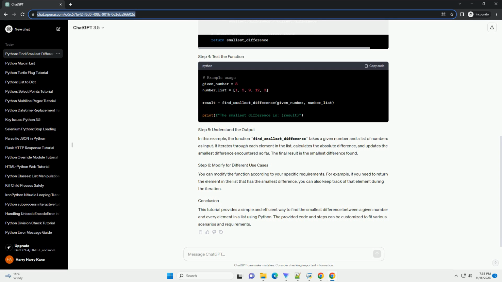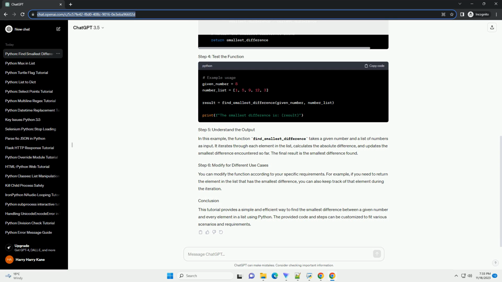Conclusion. In this tutorial, we explored 3 different methods to find the smallest difference between a given number and every element in a list. Each method has its advantages and may be suitable for different scenarios. Depending on the size of your dataset and the specific requirements of your task, you can choose the approach that best fits your needs. Experiment with these methods and integrate them into your Python projects as needed.